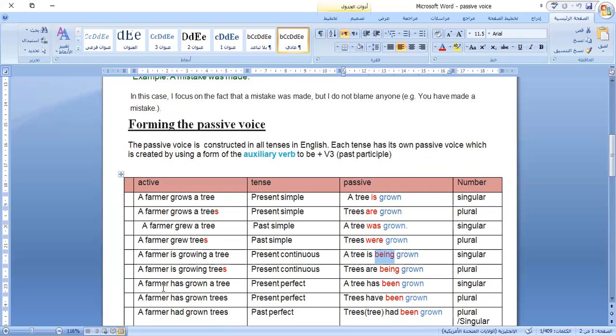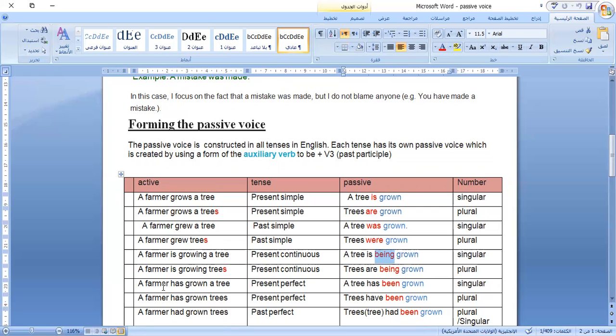Let's look at the verb to have: have, has, and had. Have, has, and had are followed by the verb to be, "been": have been, has been, had been, grown. Okay, have been, has been, had been, grown. A farmer has grown a tree, so a tree has been grown.